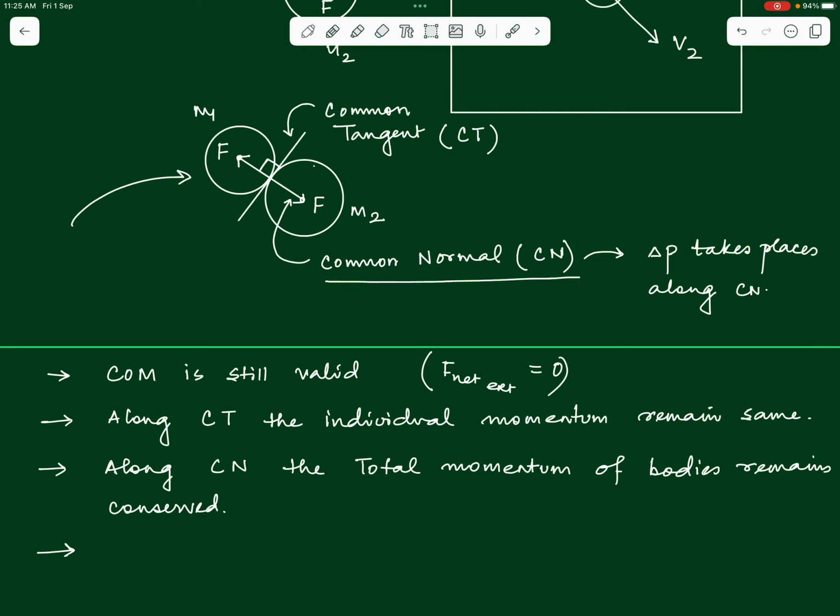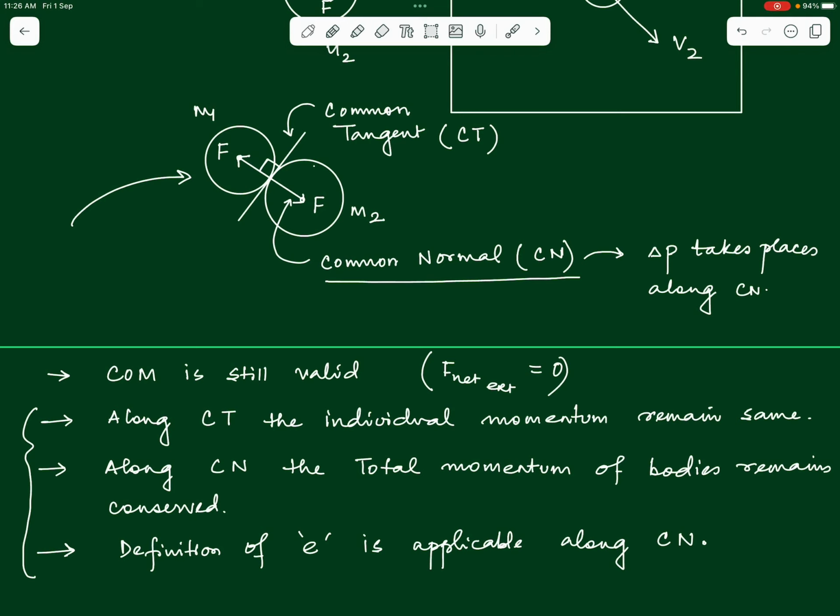This time, in case of oblique collisions, we say that the definition of the coefficient of restitution, the definition of e, is also applicable now, but it is applicable only along the common normal this time. Why is it applicable along the common normal? Because all the impact forces act along the common normal. Whatever change in the velocity of separation and velocity of approach happens, that happens along the common normal only. Hence, the definition of e is applicable along the common normal. So, if we are just able to take care of these 3 steps, we can easily solve any question based